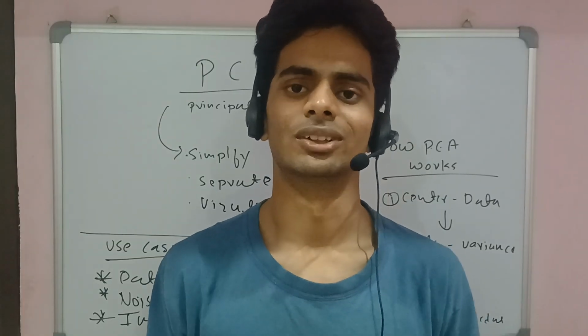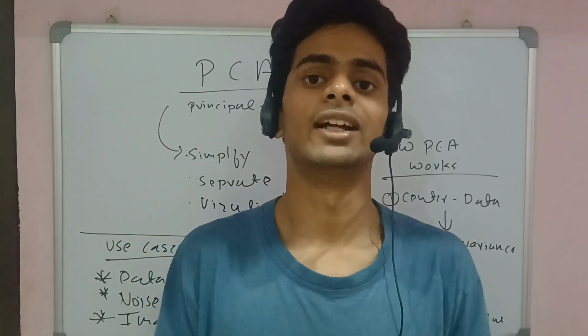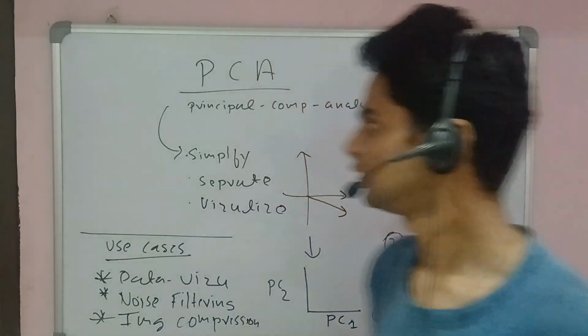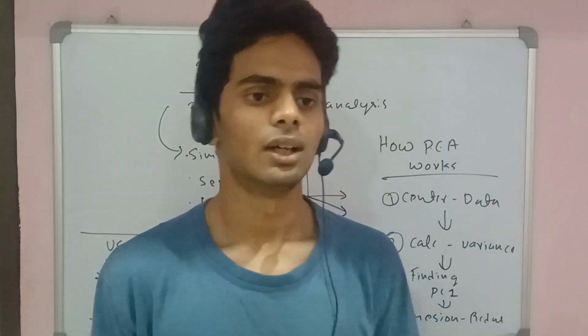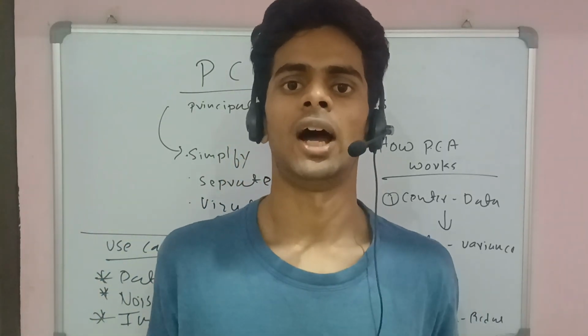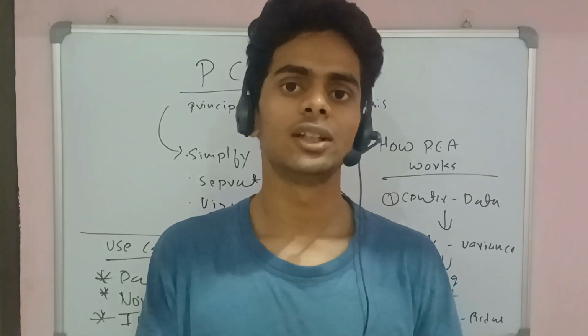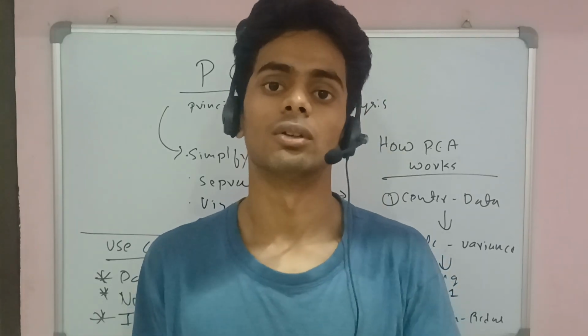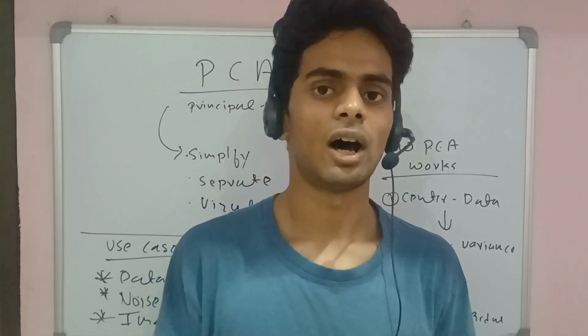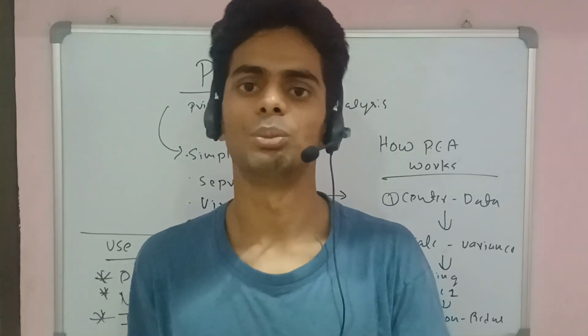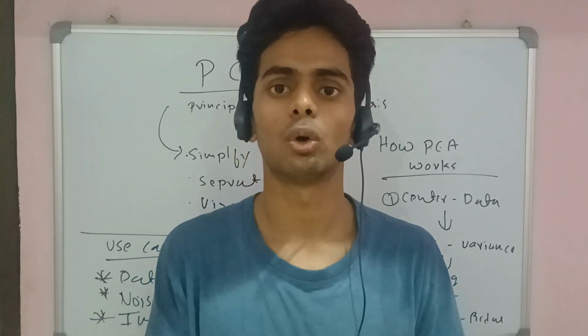That can create confusion, so I will try to explain in simple words. I give 3 words to explain the entire structure of PCA: simplify, separate, and visualize. How does it work? Suppose you have a large data set with a large context of information, and you want to train your model with that kind of information. But the problem is that your model overfits this information, and you are not able to visualize it.